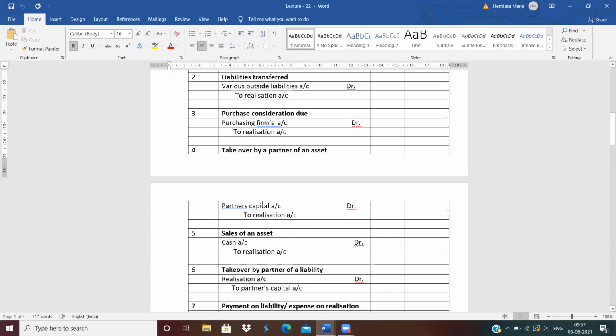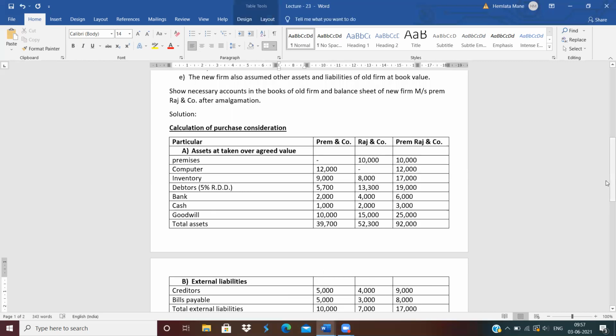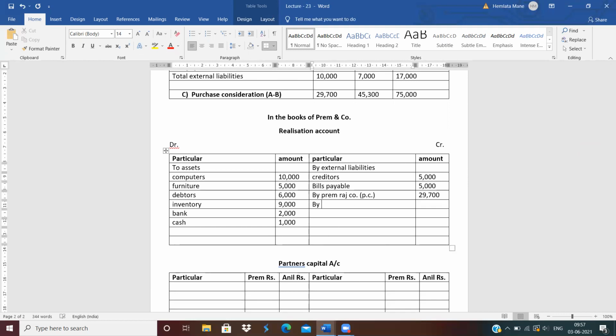Taken over by partner, capital account debit side, so realization account credit side. Write down realization account credit side by Prem, in bracket furniture, because furniture was not taken over by the new firm, it means furniture taken over by partner. And next partner is Anil, in bracket furniture.